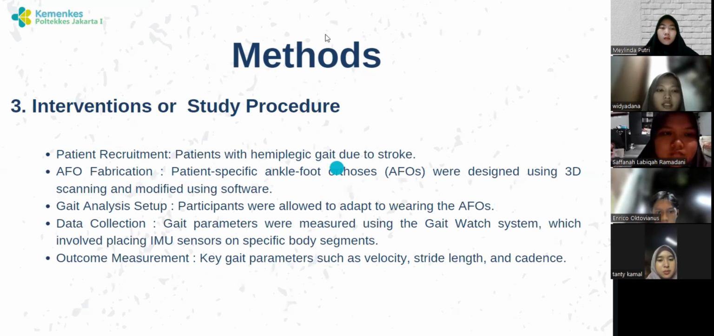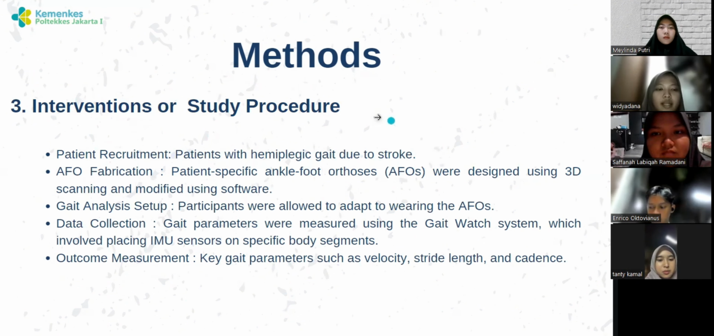And the second is intervention or study procedure. The first is patient recruitment, patients with stroke. And the second is AFO fabrication, patient-specific ankle foot orthosis, or AFOs, were designed using 3D scanning and modified. And the third is gait analysis setup. Participants were allowed to adapt to wearing the AFOs. And the fourth is data collection.